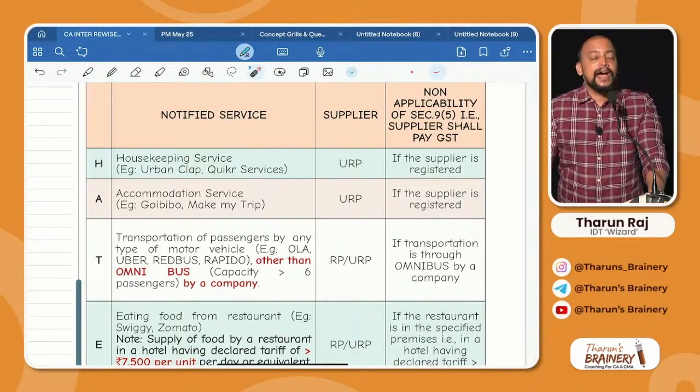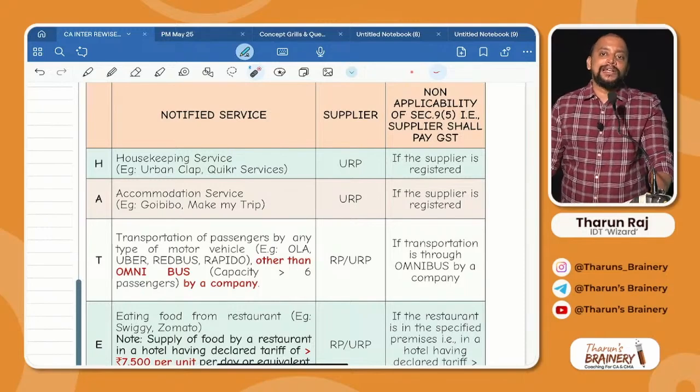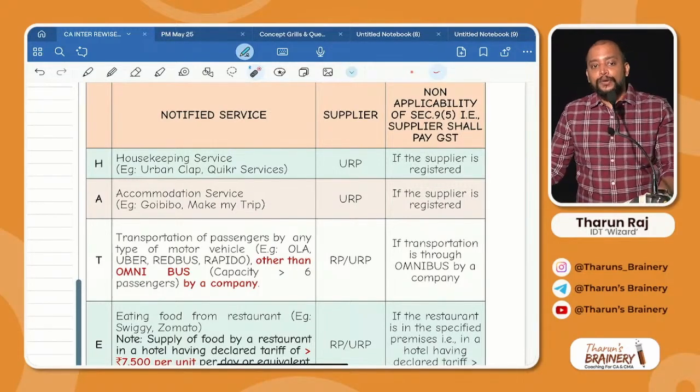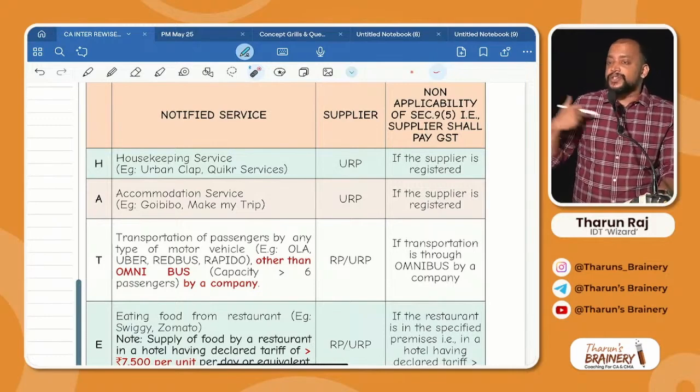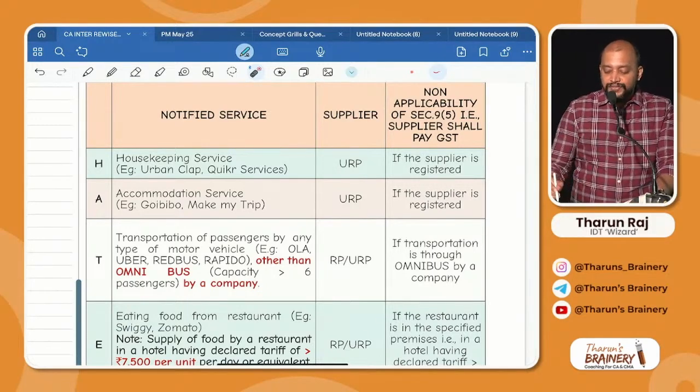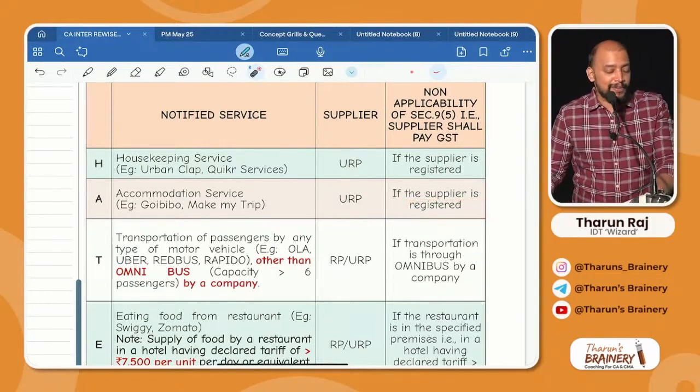For example, I have a hotel and that hotel is unregistered, listed through OYO. Who will pay GST? OYO. Suppose I am registered, listed through OYO, even then I will only pay GST, because if the supplier is registered, supplier only will pay GST.